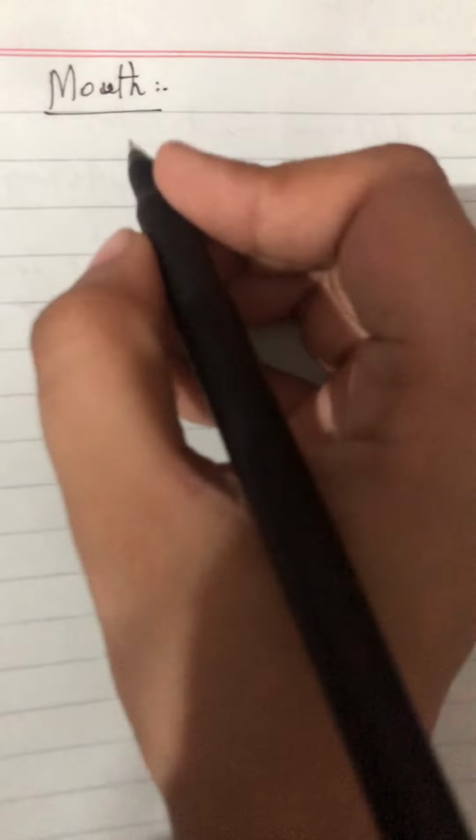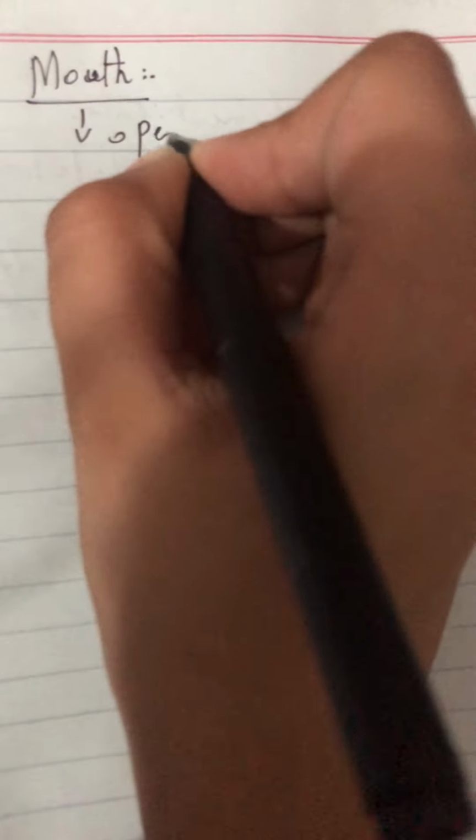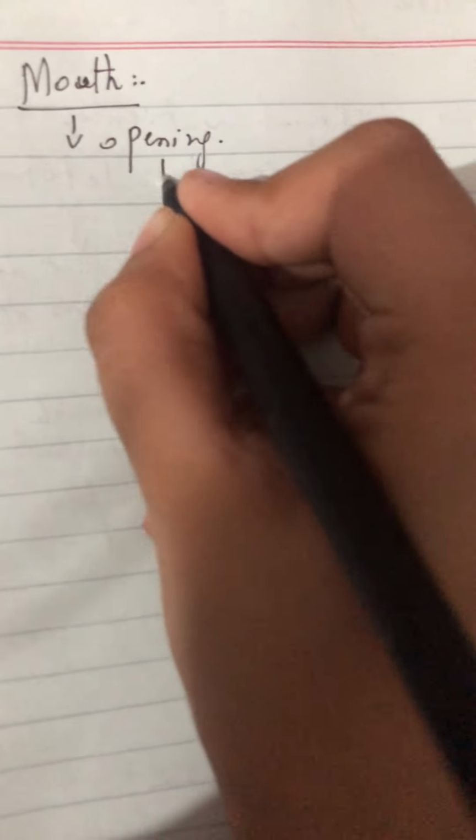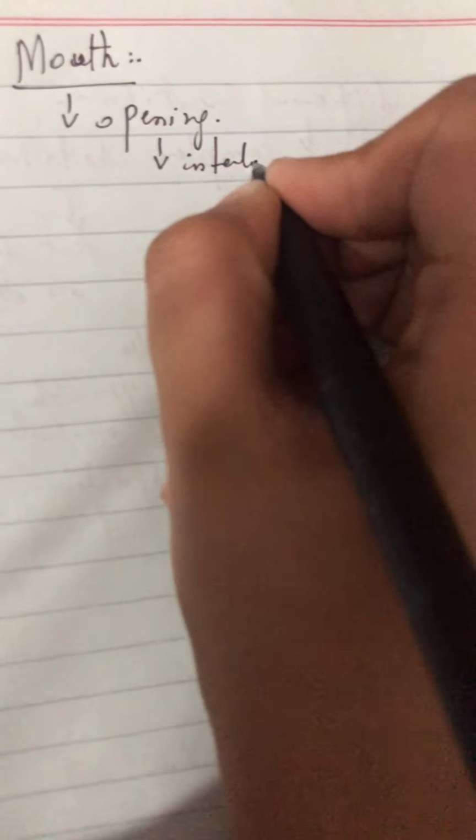First of all, the mouth. What is present in the mouth? What is the mouth? It's the opening from which we intake food.